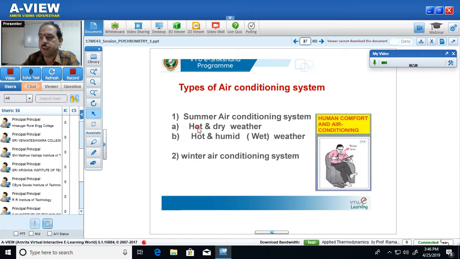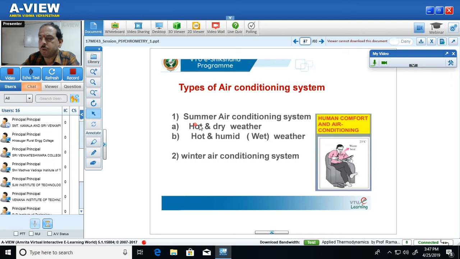The first one is known as summer air conditioning system. The second one is known as winter air conditioning system.